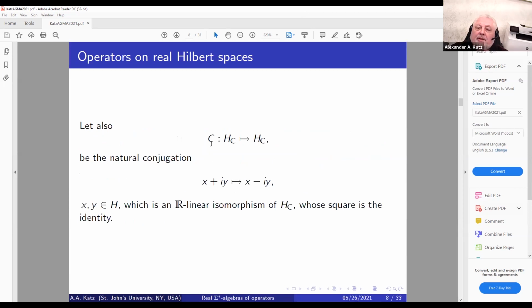Now, let us also introduce a conjugation to be the following: for any vector of the form x plus iy, if we turn it to x minus iy, it's going to be a real linear isomorphism of H sub C, whose square is equal to identity.